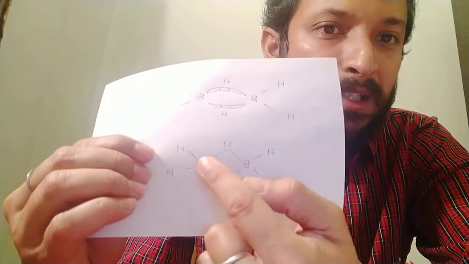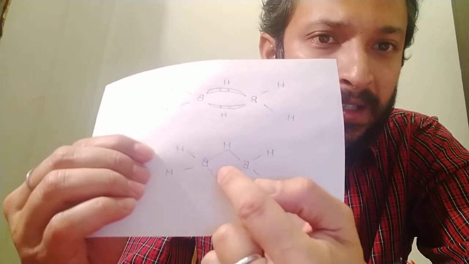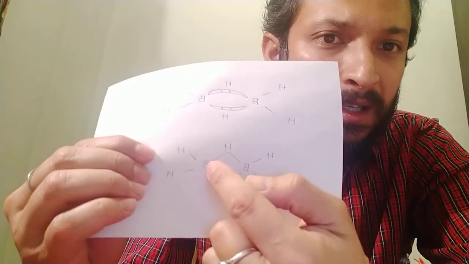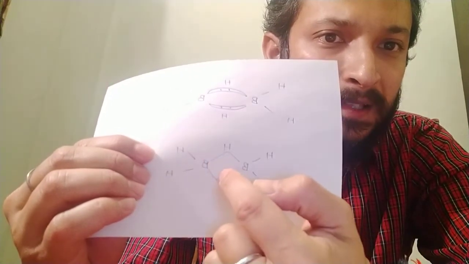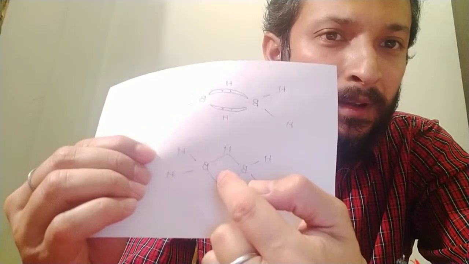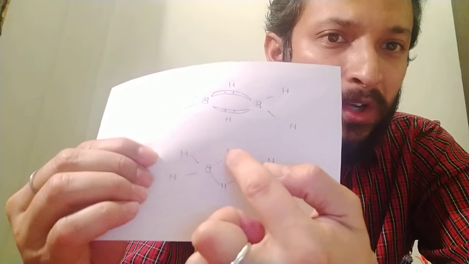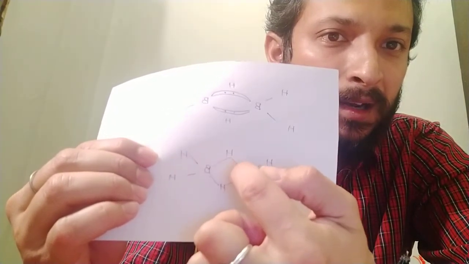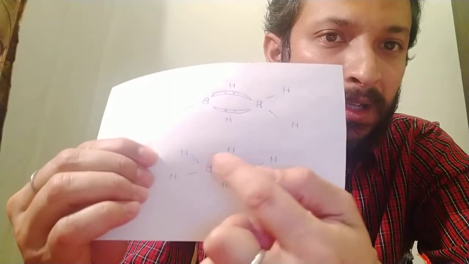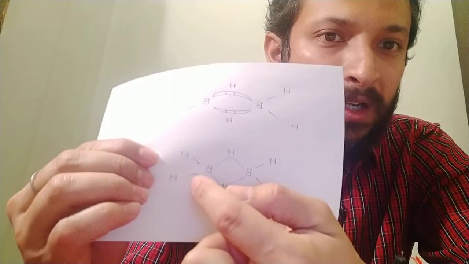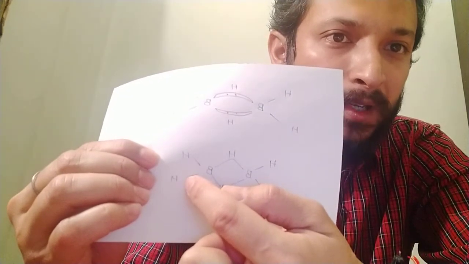And this bond angle, that is boron, hydrogen, boron, it is 83 degrees. So this is 120, this is 97 and this is 83 degrees. And if we talk about the bond length, this bond length is greater as compared to this bond length. This bond length is 131 picometer and this bond length is 119 picometer.